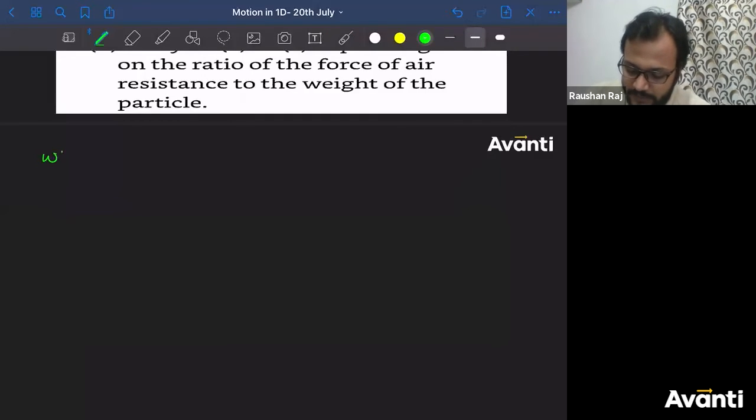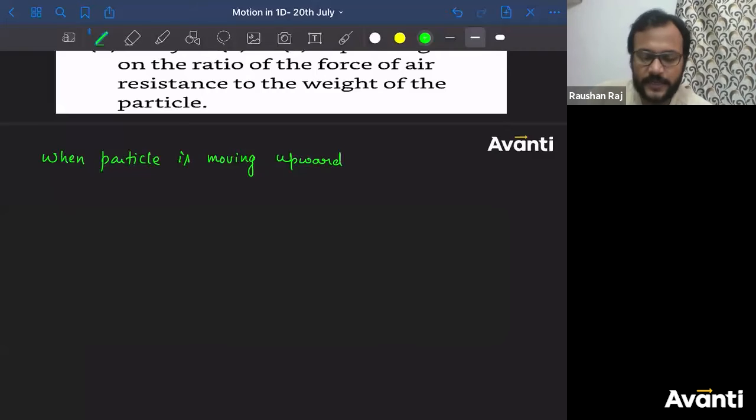So I'm talking about when the particle is moving upward. Let us find out what parameters will change because of the air resistance. If the particle is moving in the upward direction, tell me guys, what will be the direction of acceleration due to gravity? It doesn't matter in which direction you are moving, the acceleration due to gravity will not change. It will act in the downward direction. That is G. This is one of the accelerations. Acha, what about the acceleration due to air resistance?